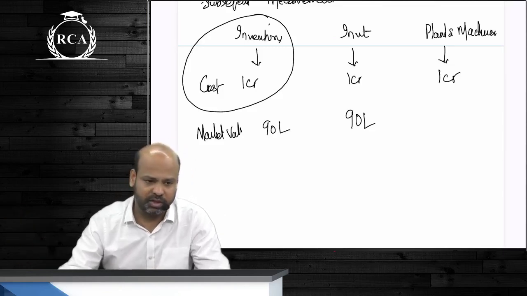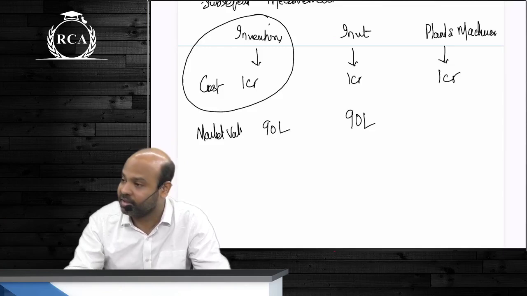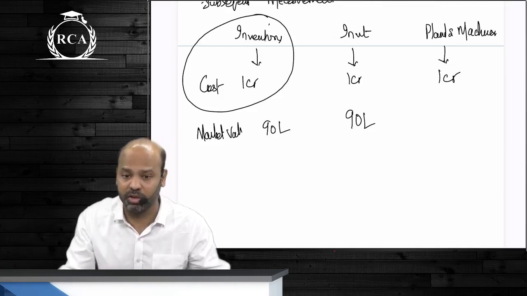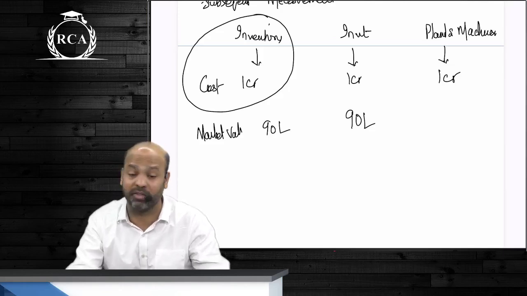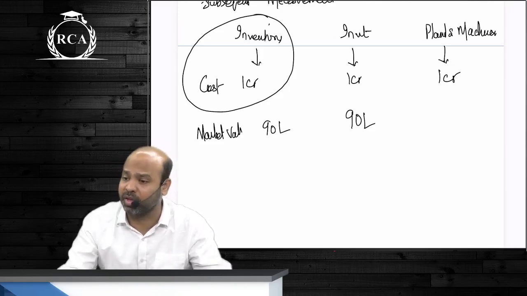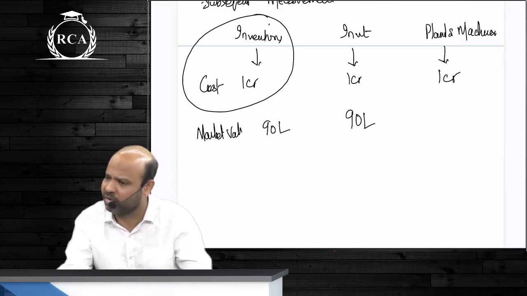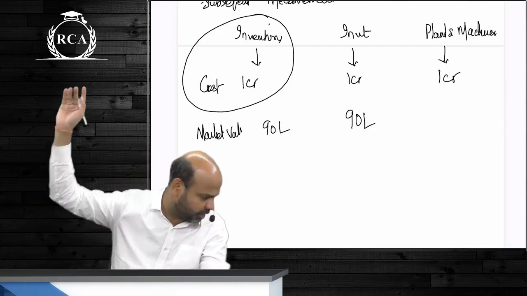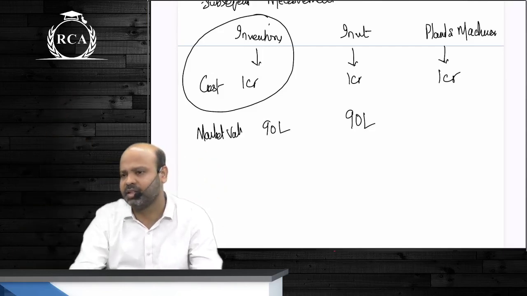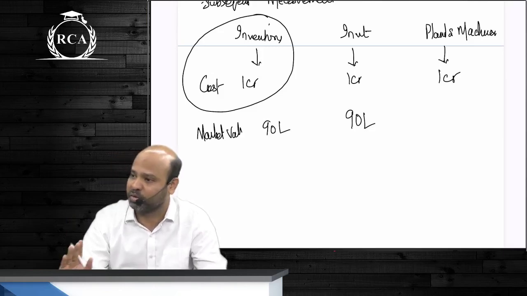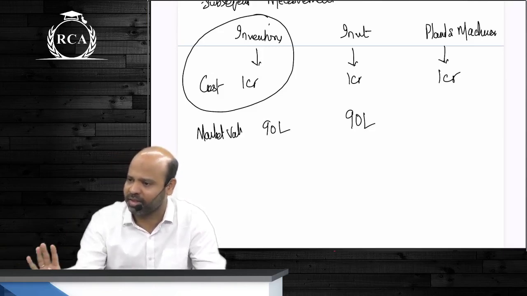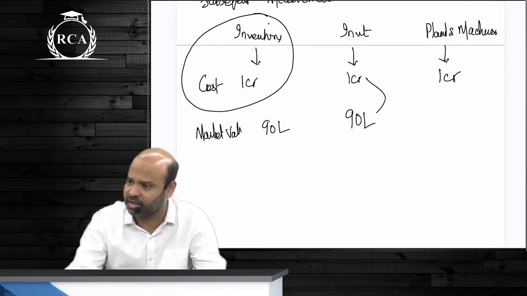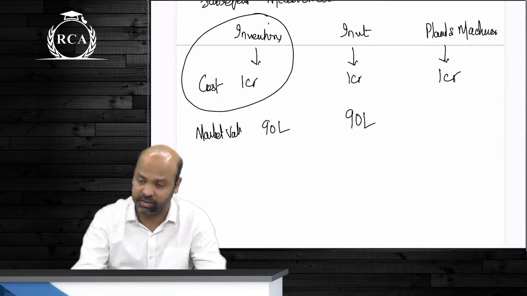We have few amazing investors here in the class. So I bought the shares of DMart at 1 crore rupees. Market value of that has come down to 90 lakhs. What should I show my investments at? 1 crore rupees or 90 lakh rupees? 1 crore, not 90 lakhs. Yes. How many of you in favor of 1 crore? How many of you 1 crore? Two people. How many of you in favor of 90 lakhs?